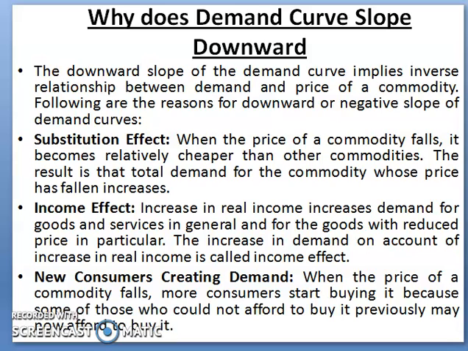The second is the income effect. The income effect says that an increase in real income increases demand for goods and services in general and for the goods with reduced price in particular. An increase in demand on account of an increase in real income is the income effect. The next is new consumers creating demand. When the price of a commodity falls, more consumers start buying it, because some who could not afford it previously can now afford to buy it.